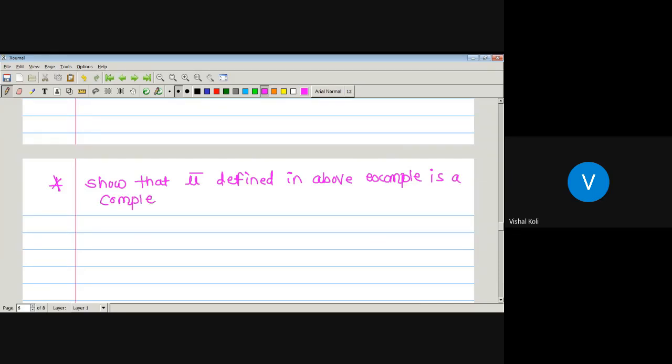What is a complete measure? Curly B contains all the subsets of a set having measure equal to 0.